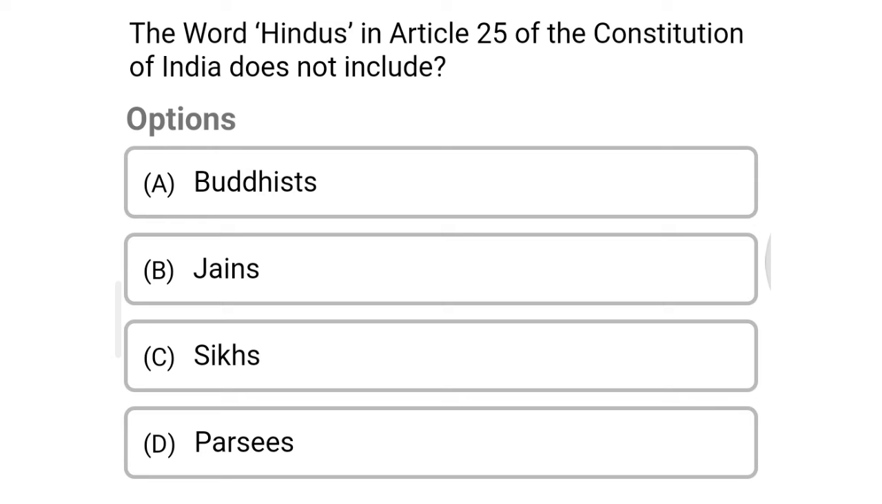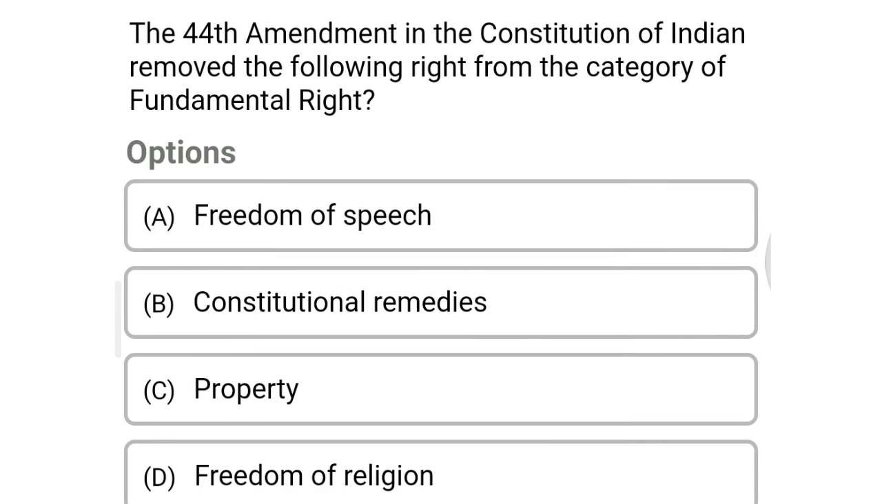Next question, the word Hindus in Article 25 of the Constitution of India does not include option A, Buddhist, option B, Jains, option C, Sikhs, option D, Parsis. So the correct answer is option D, Parsis.